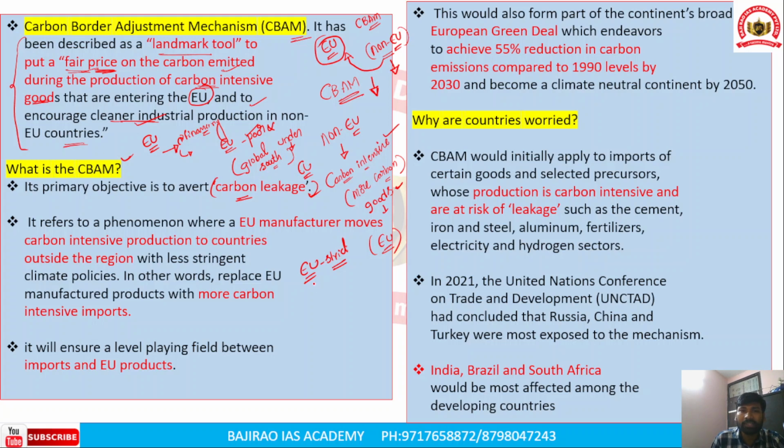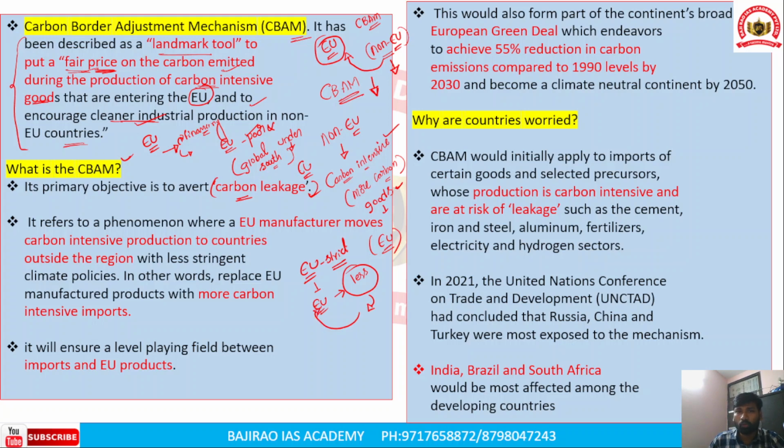So what happens is that the European Union countries shift their production bases to less climate compliant or less emission regulated countries. When they shift their production bases to countries with less climate regulation, then after producing the goods, they take those goods into the European Union.